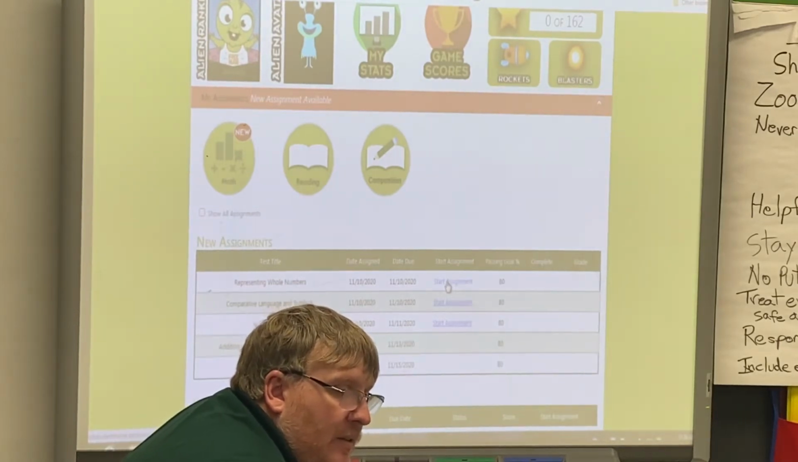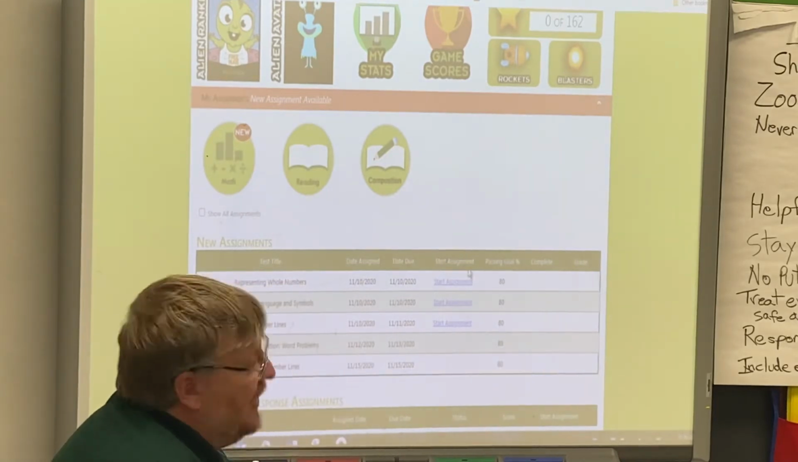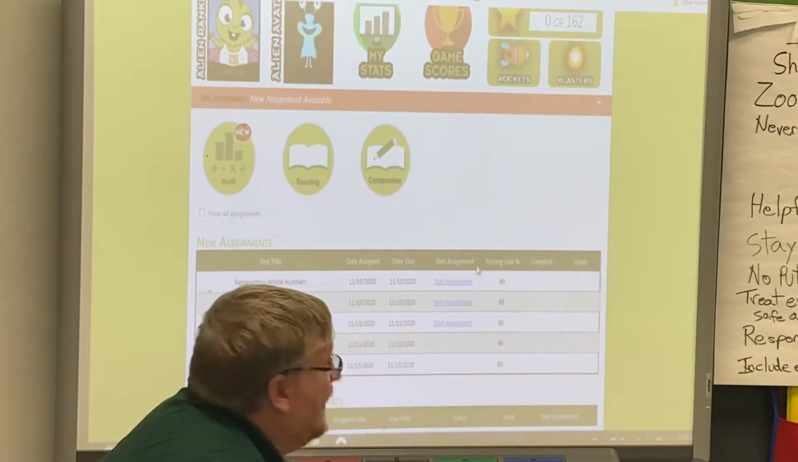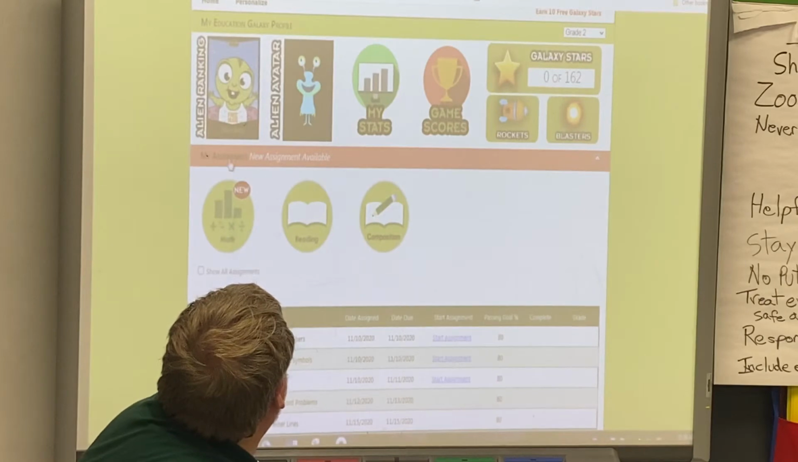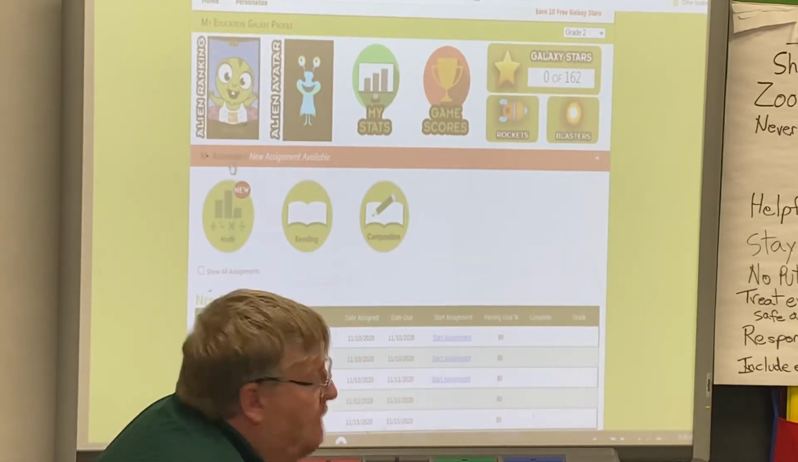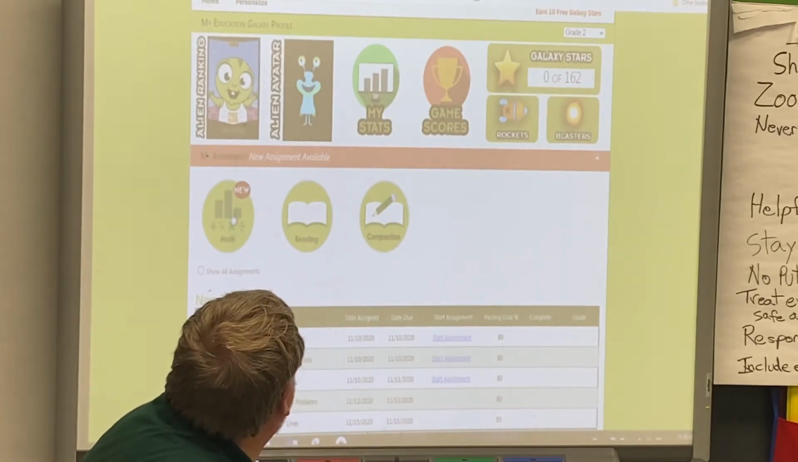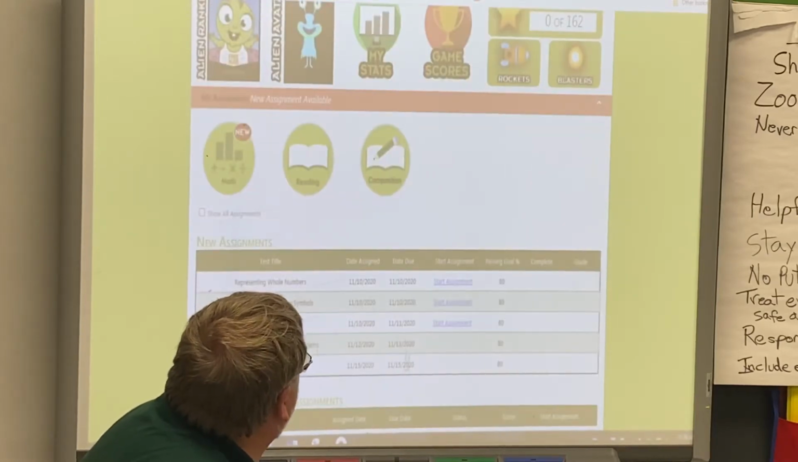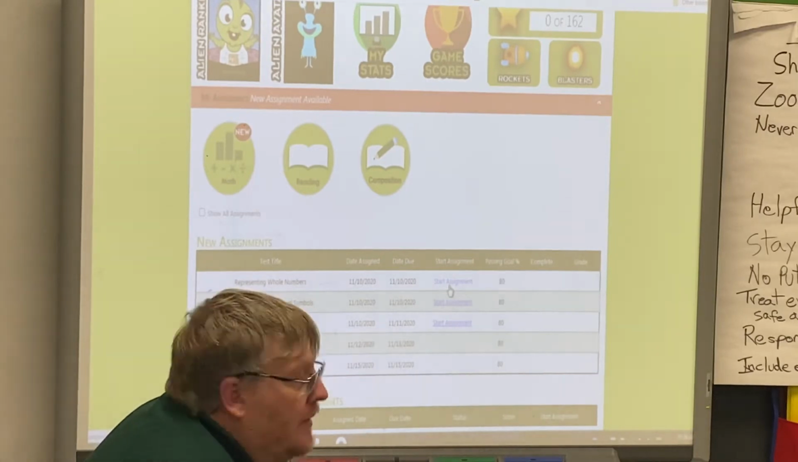I don't know if we're in the right spot or not. Okay, so are you on Education Galaxy? Yes. Okay. And then you click on this My Assignments tab. Yes, we did that. And then you click on Math. Yes, click on Math. And then it'll pull up these 5. He clicked Stardust and he doesn't know how to play that game.